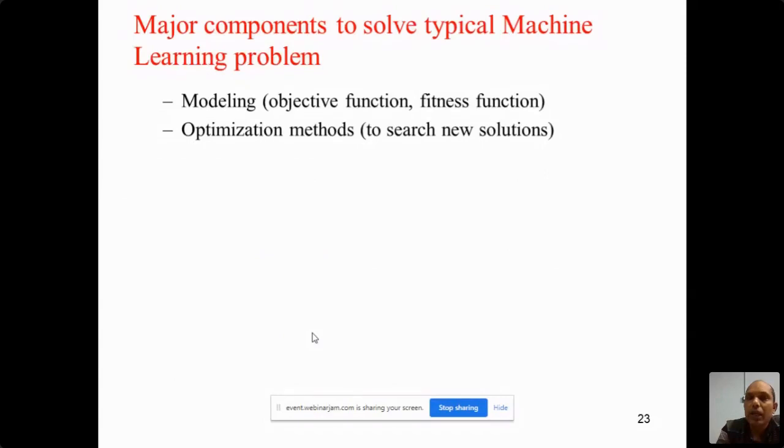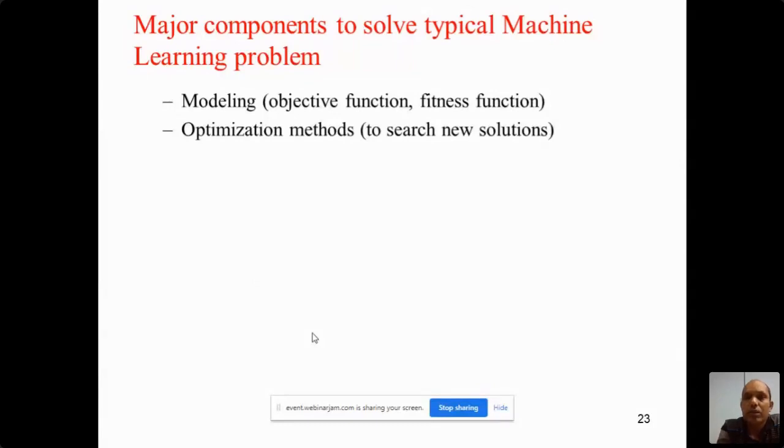The first important thing is how you will model your problem, meaning how you will define the objective function for the problem, because without mathematically modeling the problem, it is not possible to optimize it.